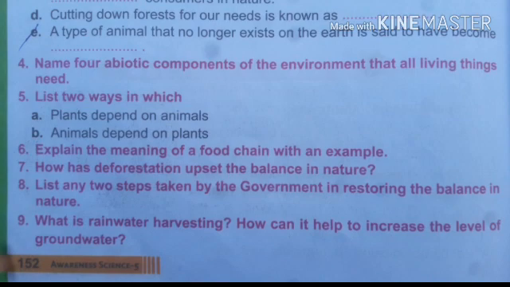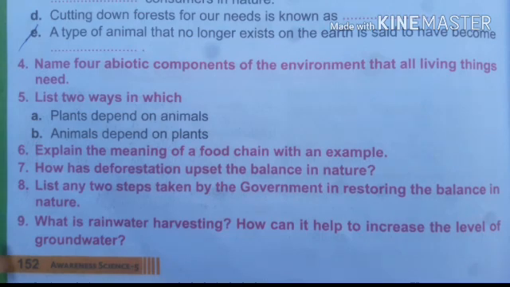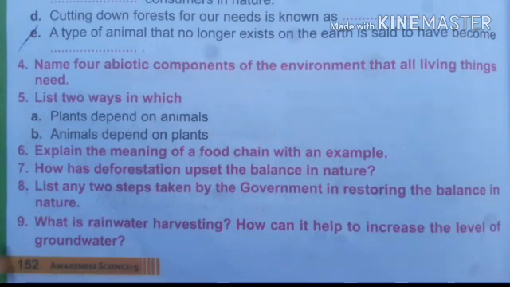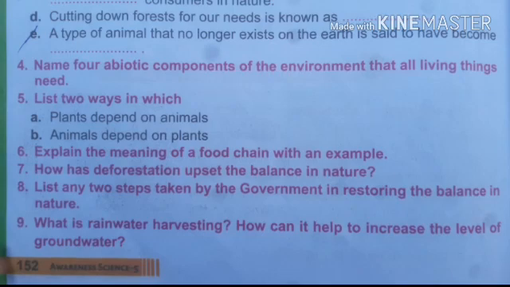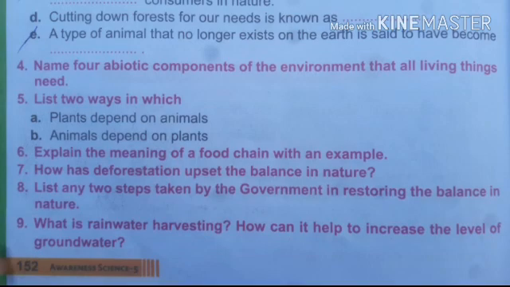How has deforestation upset the balance in nature? Actually, by deforestation, by destroying the natural homes, the plants and animals die. Also humans, because of this deforestation, are going to lose everything: food, water, air, and shelter.